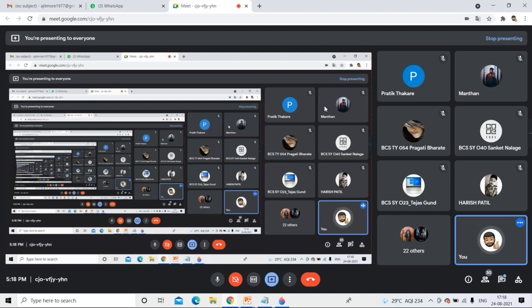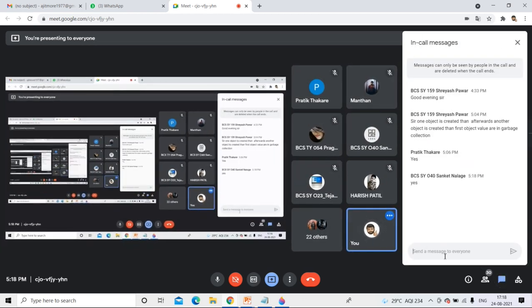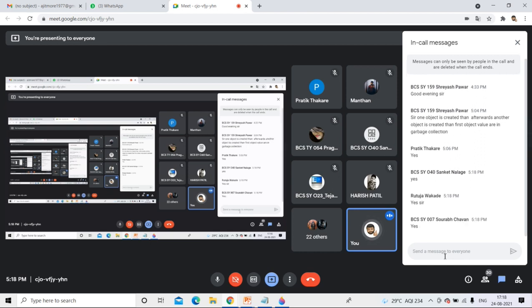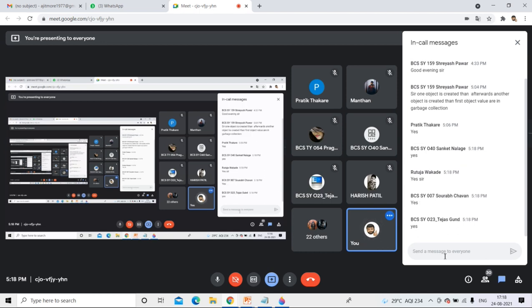Yes or no? Clear? At least interact. Okay? Shreyas is asking, sir, one object is created, then afterwards another object is created, then the first object value. But it is not happening automatically. It was not put automatically into the free list.